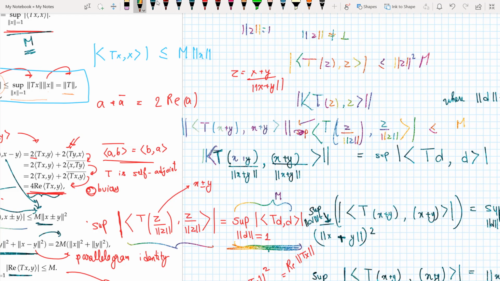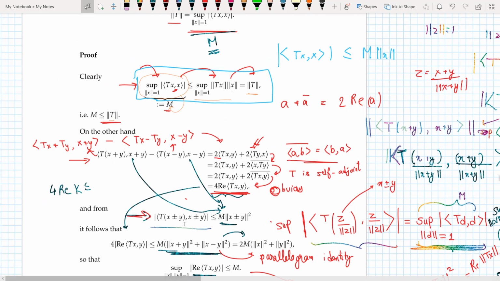And then the next thing you do is take the norm of z outside and multiply it there. That's exactly what we have done here. There's no other thing involved here.